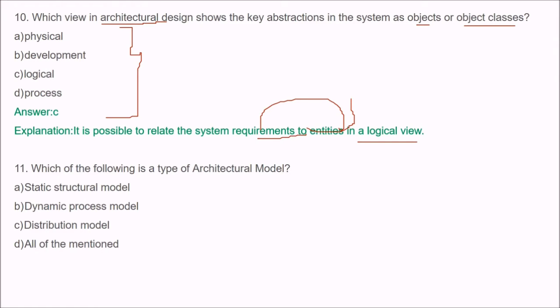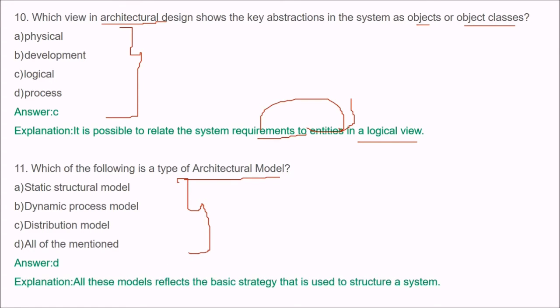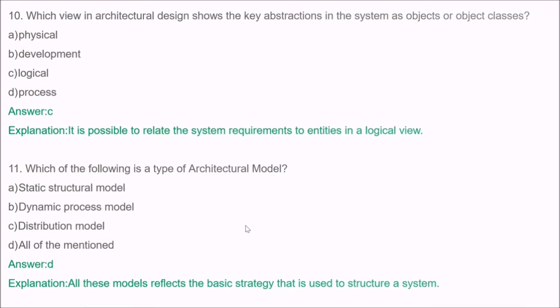Next is, which of the following is a type of architectural model? These are the options for you. The answer is all of the mentioned, because static structural model, dynamic process model, and distribution model, all these models reflect the basic strategy that is used to structure a system.